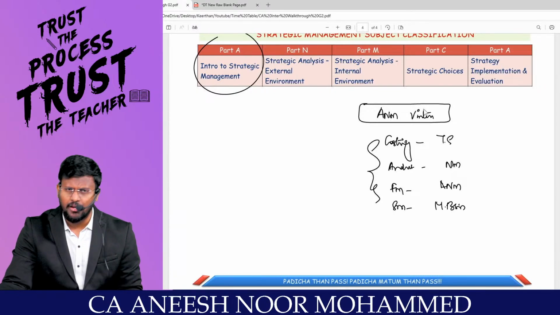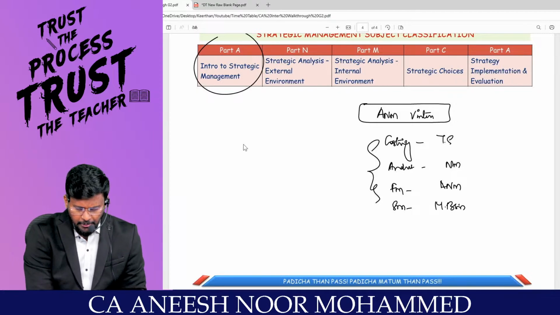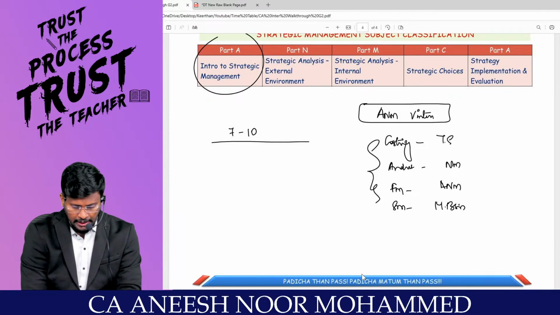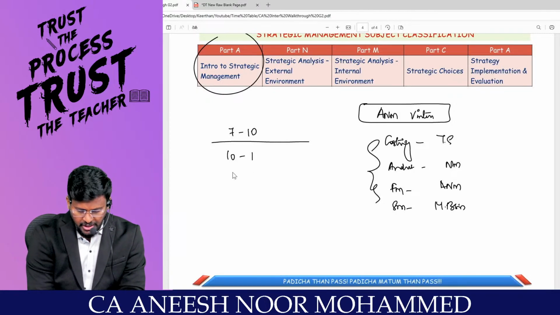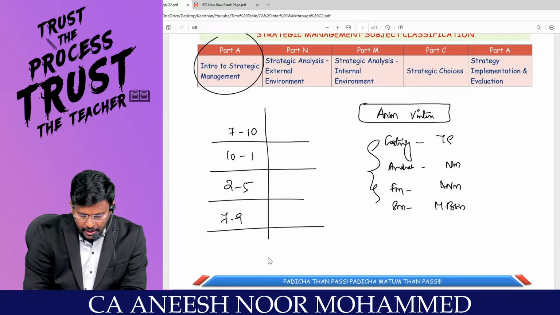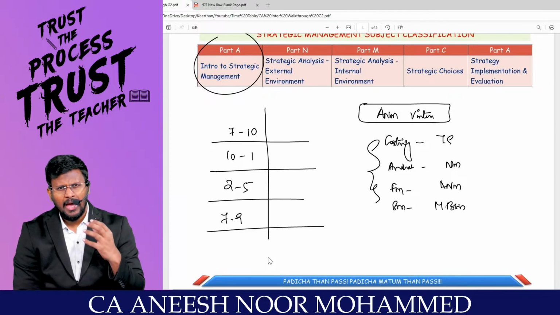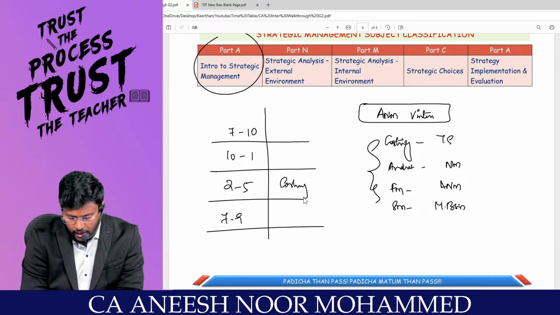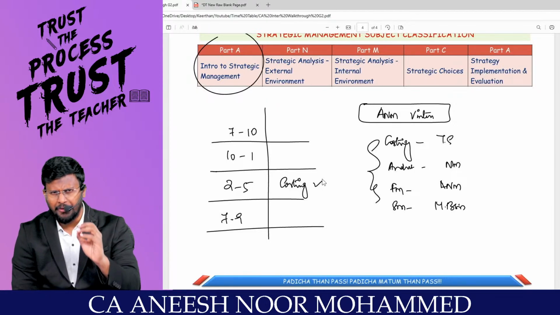Stick to the timetable. For example, sir, you can split 7 to 10 for one subject, 10 to 1 for another subject, 2 to 5 for another subject, and 7 to 10 for another subject if you are breaking your day like this. The recommended time, 2 to 5, if you are doing costing, will be very nice.